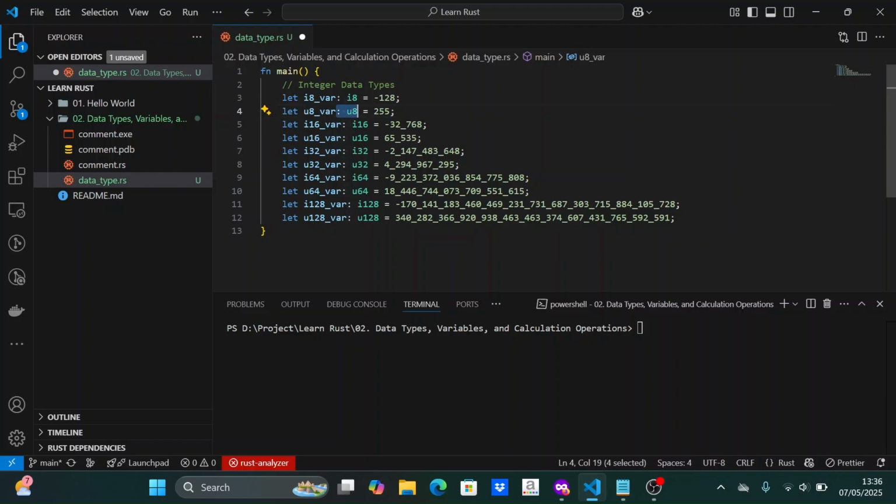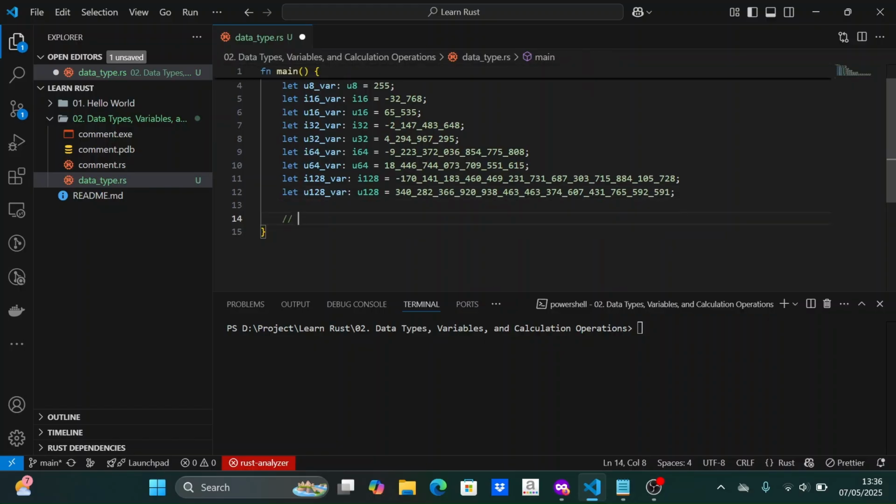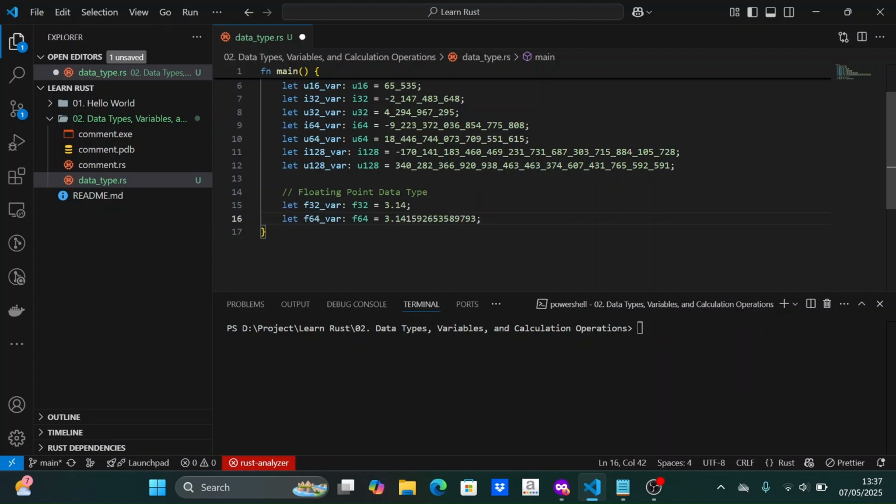Integers cannot store values that have a decimal point. Some integers can store negative values, and their data type starts with the letter I. For integers that cannot store negative values, their data type starts with the letter U. Next, there is the float data type, which can hold numbers with decimals. This data type is suitable for division operations.